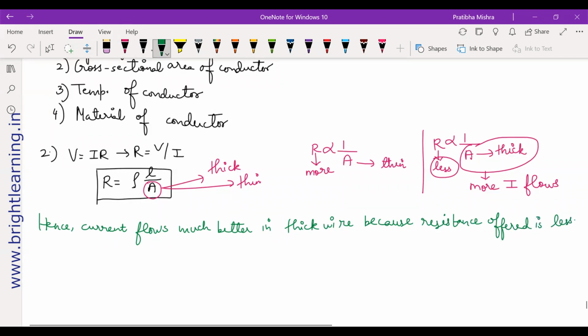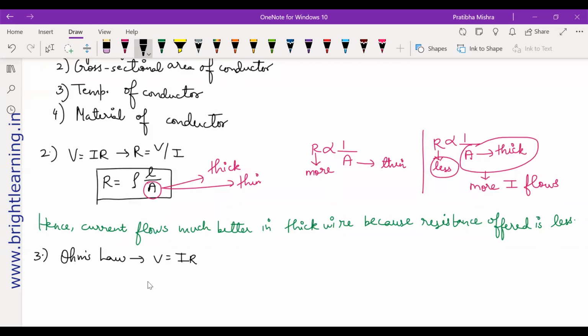Now, question number 3. Let the resistance of an electrical component remain constant while the potential difference across the two ends of the component decreases to half of its former value. What change will occur in the current through it? We are using Ohm's law here. V = IR.